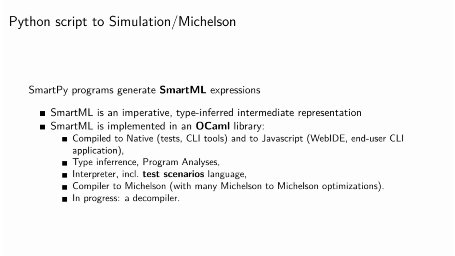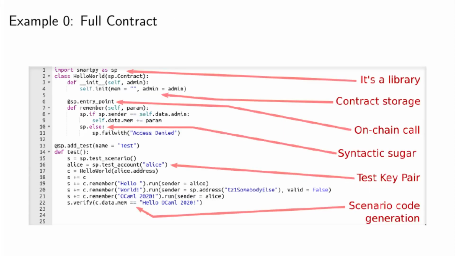The library provides type inference, other program analysis, like code transformations and optimizations. It also implements the interpreter and the interpreter of the test scenarios. SmartML is technically more than a smart contract language, since it also does the client and off-chain side of things for testing. Then, of course, there is a compiler to Michelson and quite a bunch of Michelson to Michelson optimization. And for now, work in progress, there is a decompiler to generate Python from Michelson to be able to study existing projects.